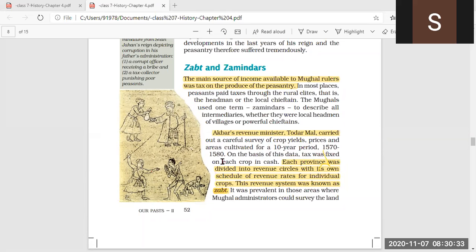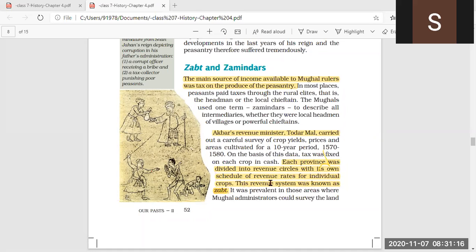And then the prices and areas cultivated for the ten-year period 1570 to 1580 were recorded, and prices were fixed according to the crop yield, the crop production. On the basis of this data, tax was fixed on each crop in cash. So whatever production was made on a particular field, the tax was fixed for the crops. That much amount they had to pay to the Mughal administration.